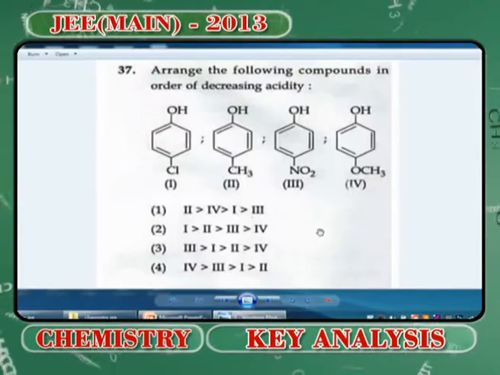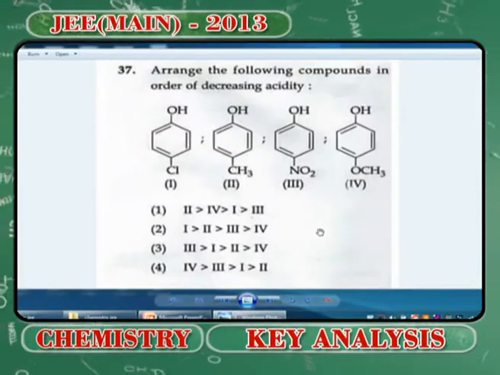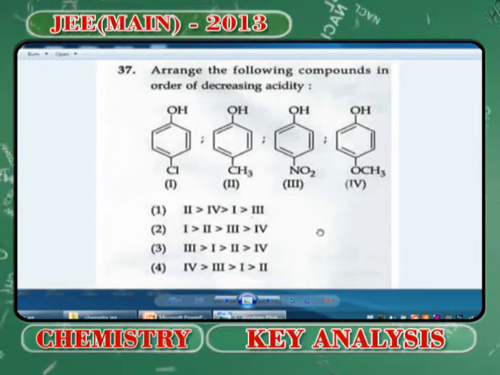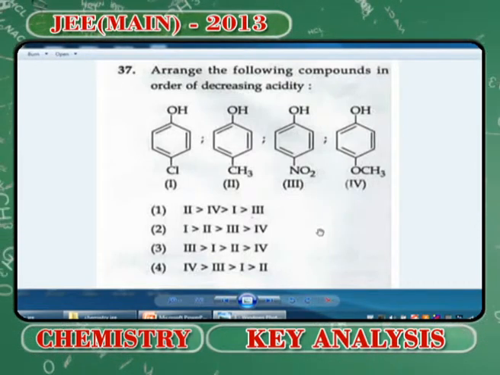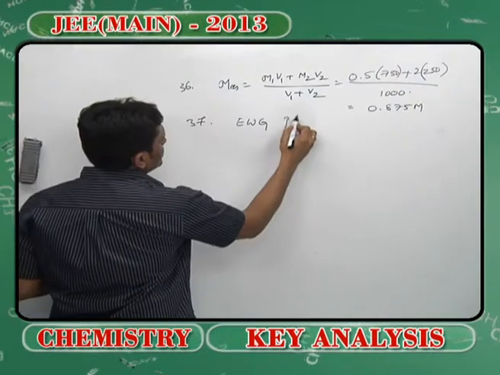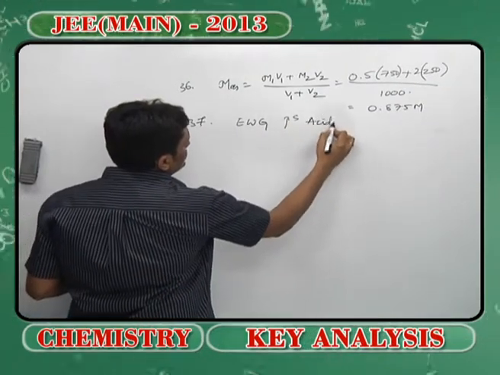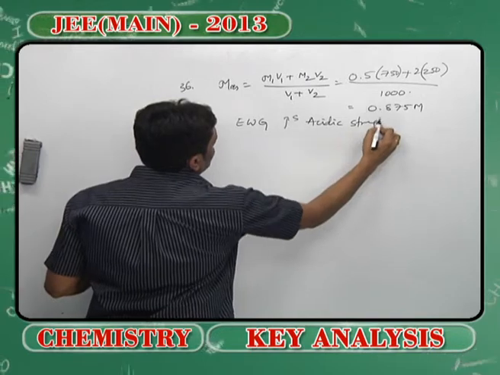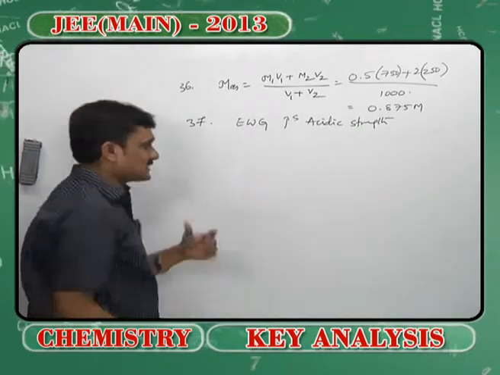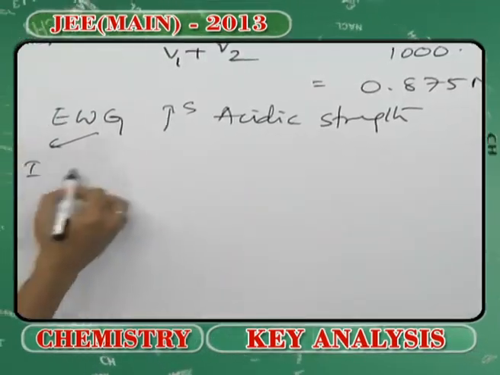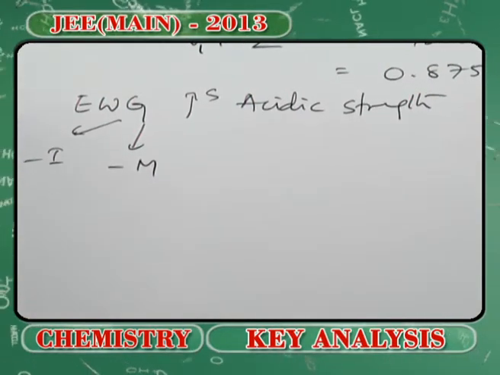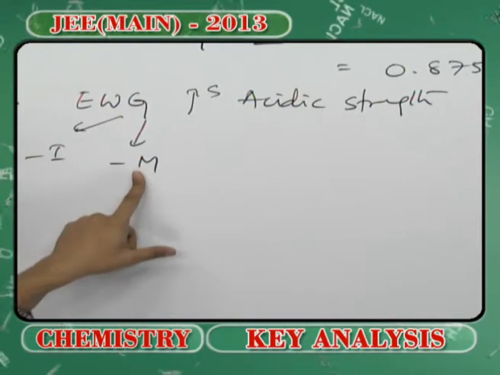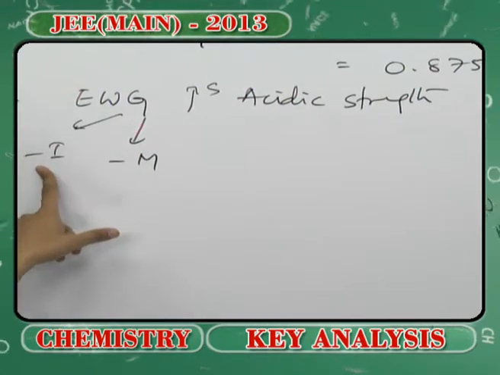It's again general organic chemistry, that is an acidic and basic strength related question. And we all understand one thing, that an electron withdrawing group increases acidic strength, no matter what it is. So when I say electron withdrawing groups, I must specify whether it is a -I or -M showing group. I mean electron pulling with respect to resonance or electron pulling with respect to electronegativity difference.